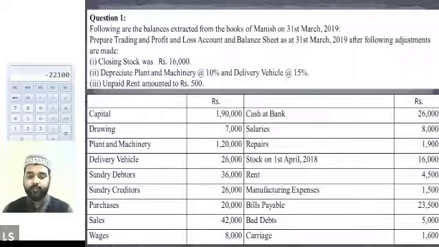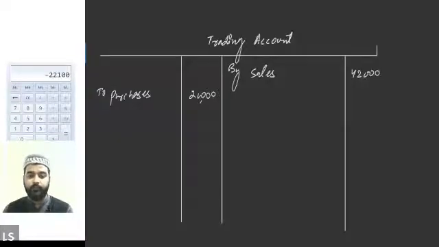Okay. Next item is wages. Again, wages is a trading account item. So wages will be recorded in the trading account, 8,000 to wages.